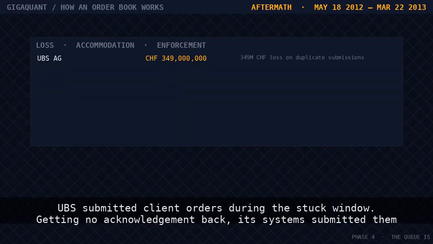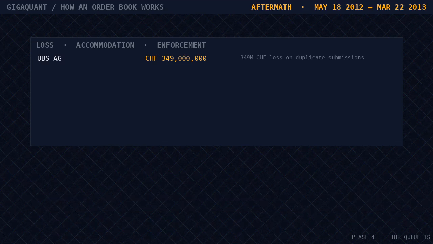UBS submitted client orders during the stuck window. Getting no acknowledgement back, its system submitted them again. NASDAQ eventually filled every submission. UBS's loss, 349 million Swiss francs.